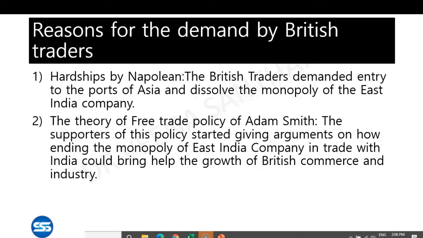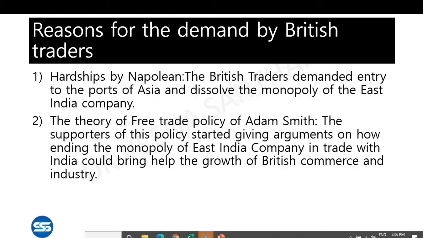So they demanded that the ports of Asia and the East should be opened for all British traders. Till this date, the monopoly of Asian trade was open only to the East India Company.